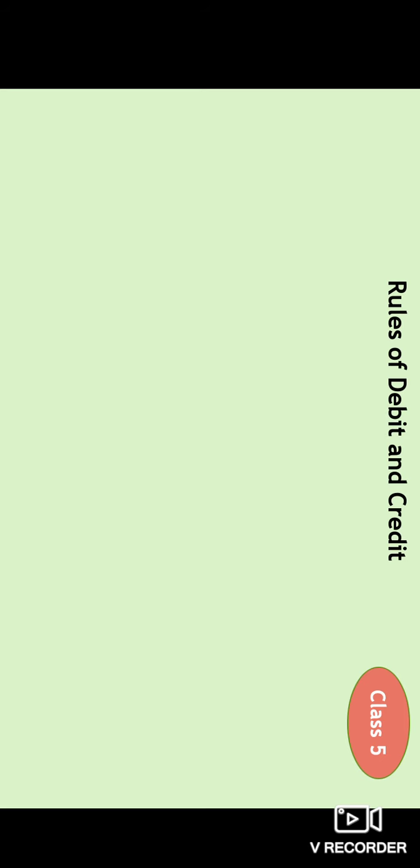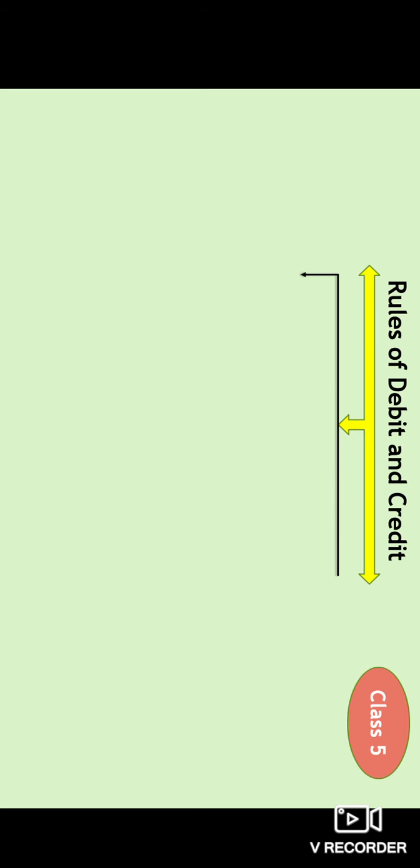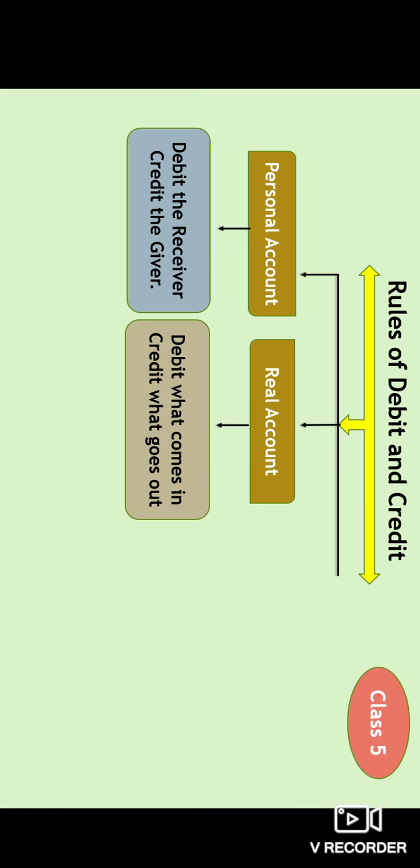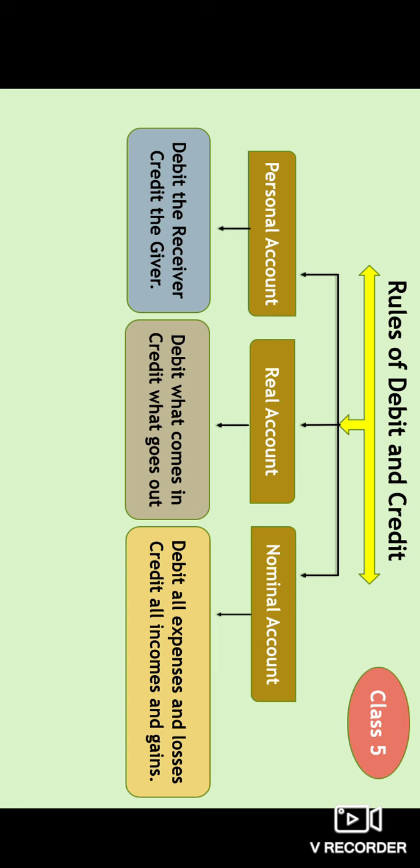In class 5, we will study the rules of debit and credit. First rule is about personal account, and the rule is: debit the receiver, credit the giver. Next we have real account rules: debit what comes in, credit what goes out. Next we have nominal account. The rule is: debit all expenses and losses, credit all incomes and gains.